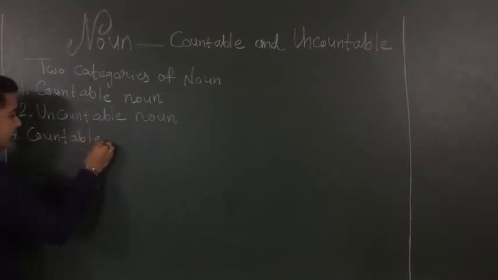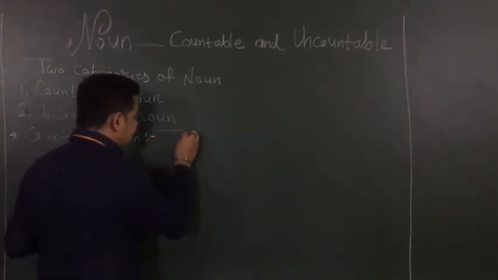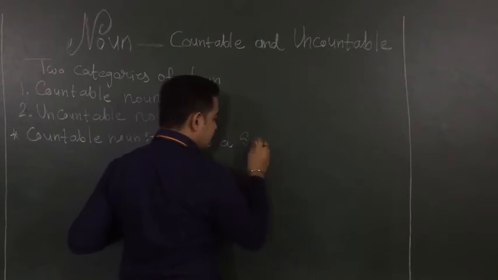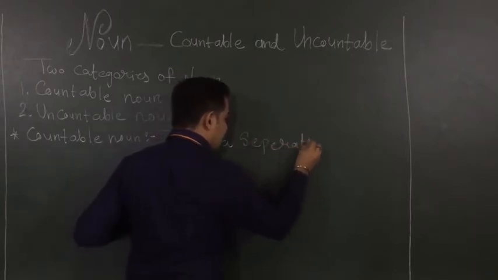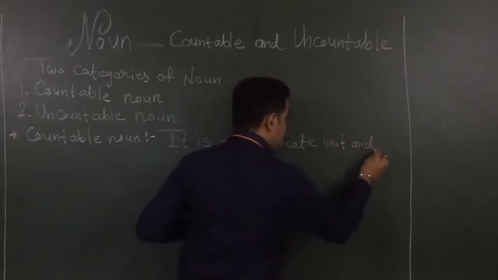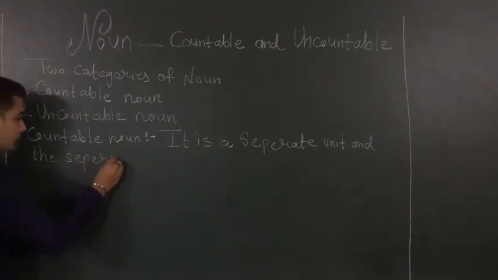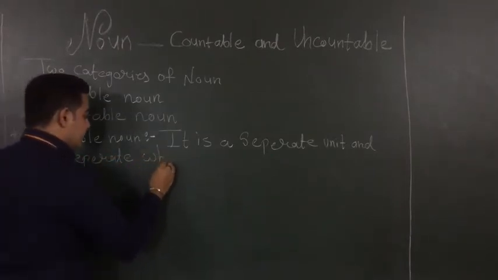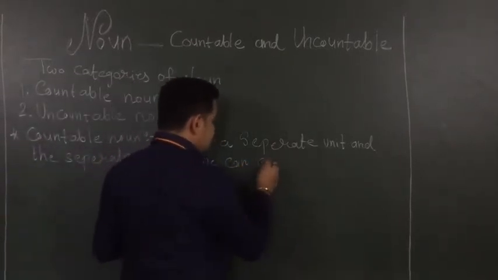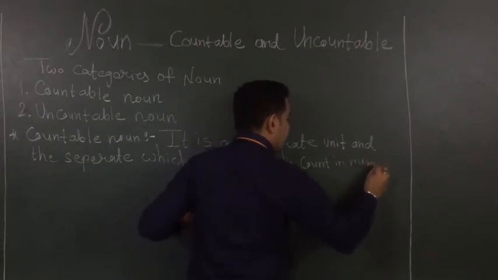Students, countable noun means it is a separate unit and a separate object which we can easily count in number.